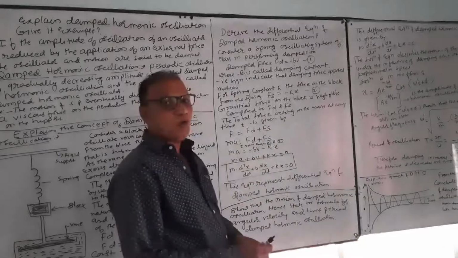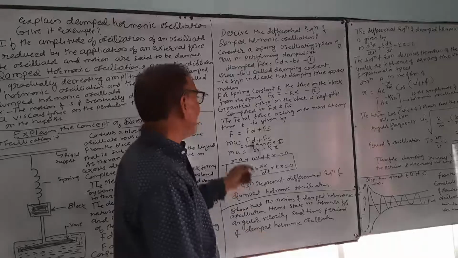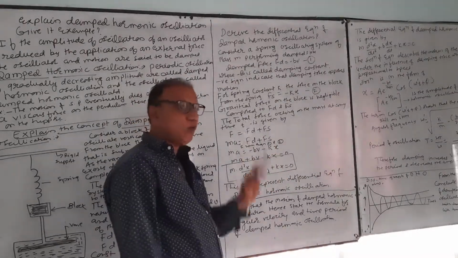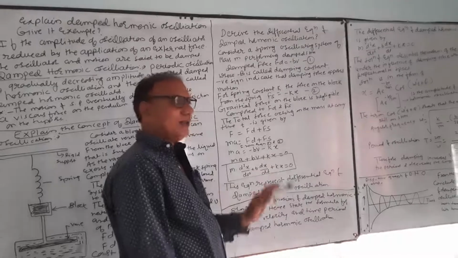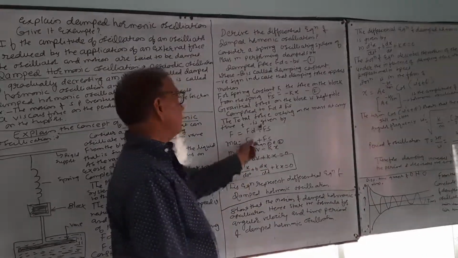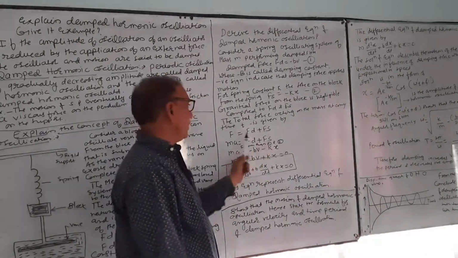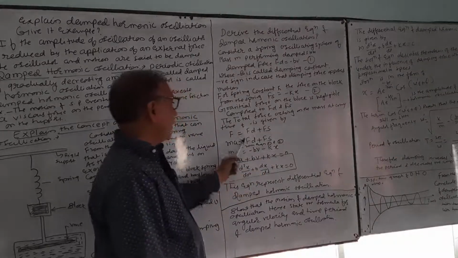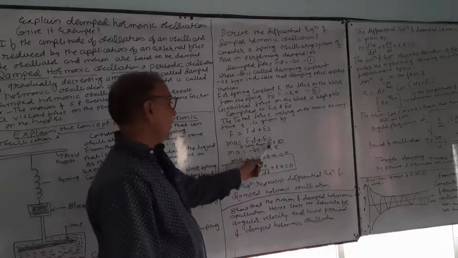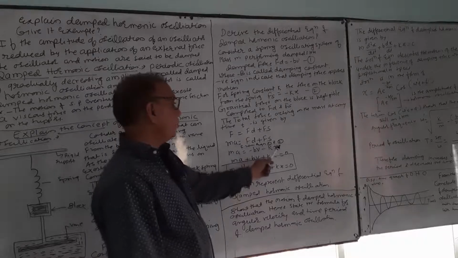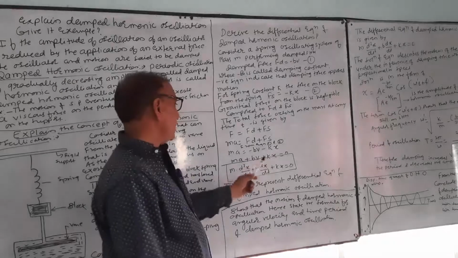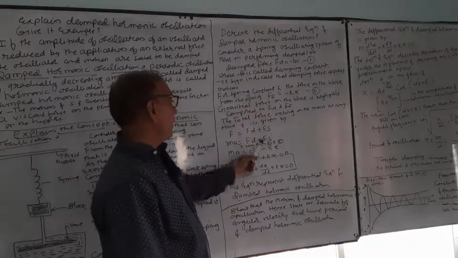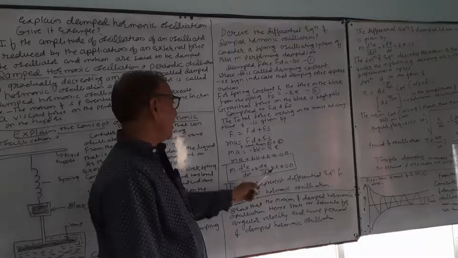The total force acting on mass m at any time t is given by F is equal to Fd plus Fs. F is equal to ma is equal to Fd plus Fs. From equations 1 and 2, substitute the values of Fd and Fs. ma is equal to minus bv plus minus kx.